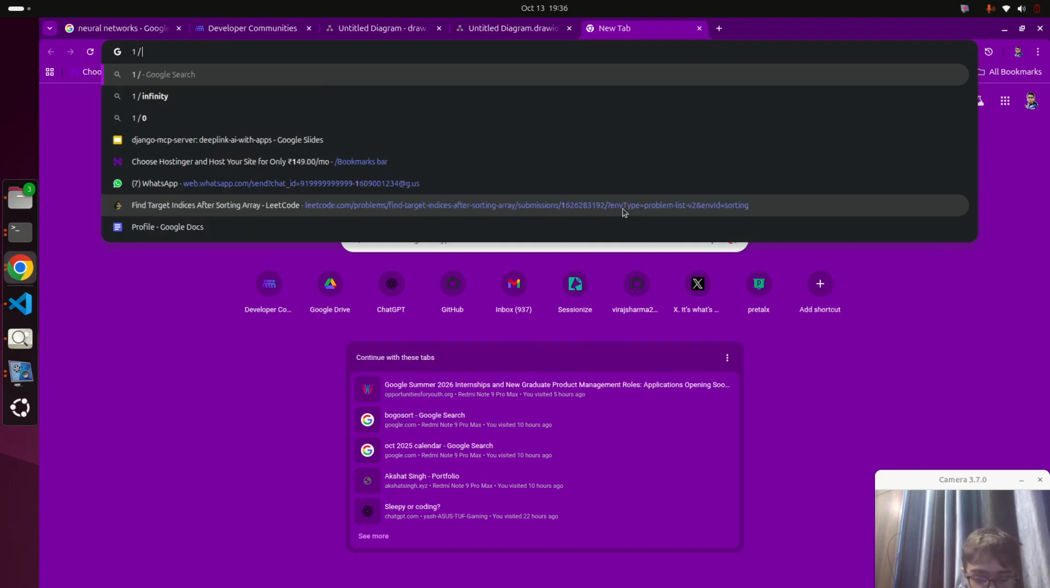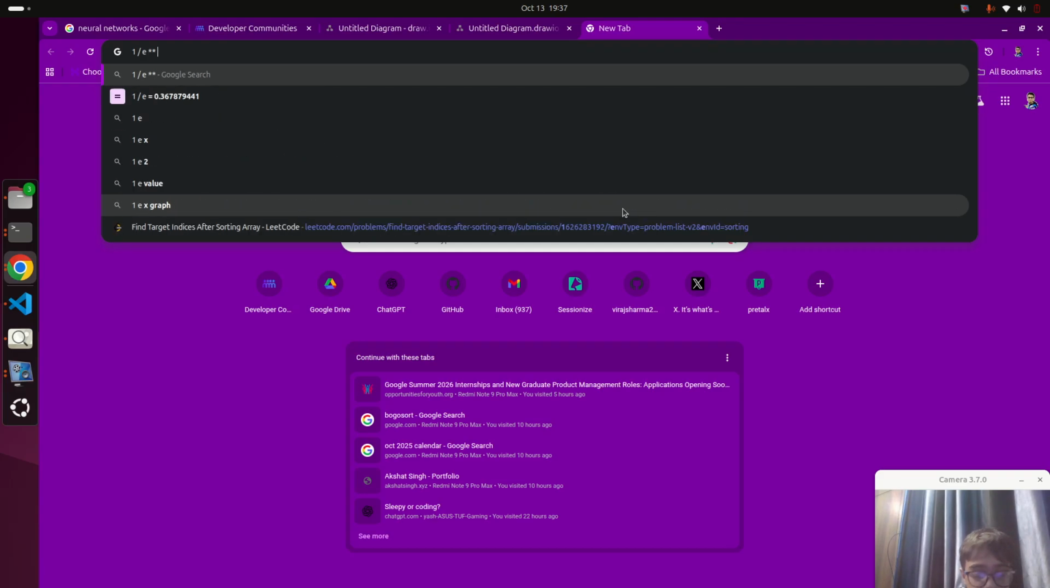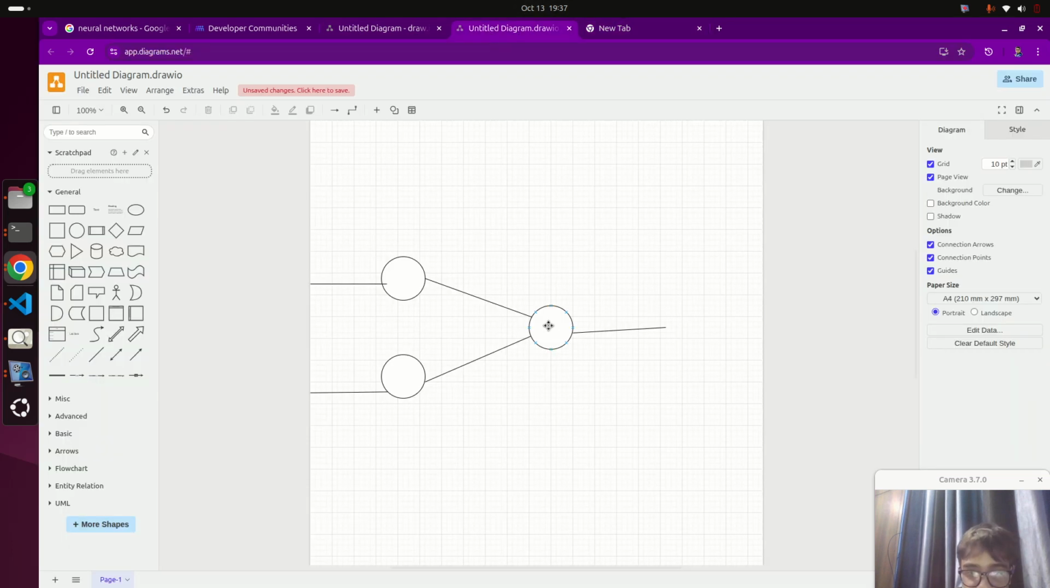1 upon e raised to power minus x. No, sorry, 1 plus. So this is the sigmoid formula, which is in the last neuron in binary classification neural networks, which calculates the probability after the last neuron fires.